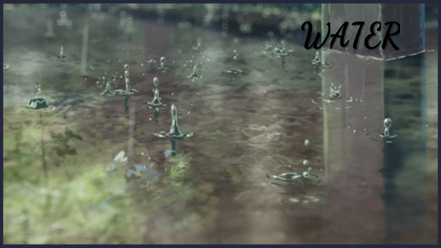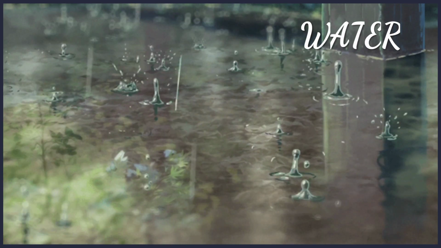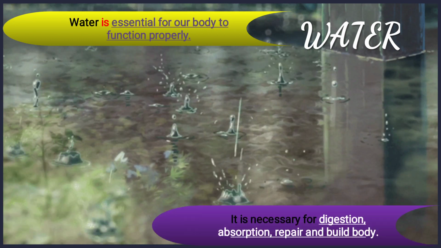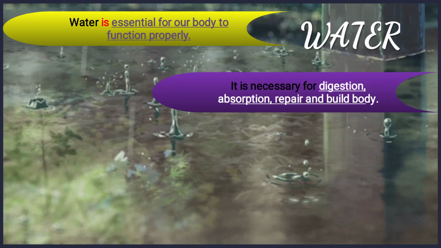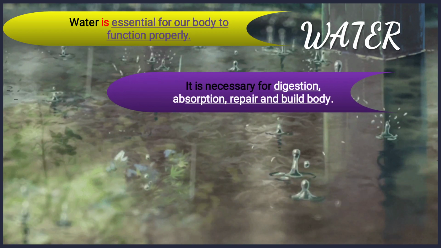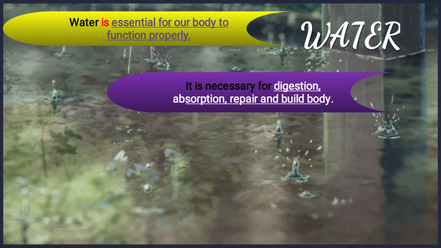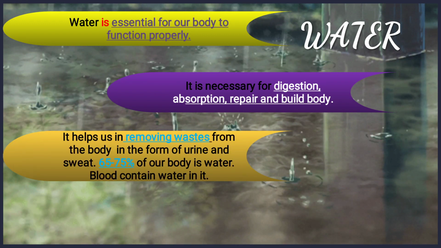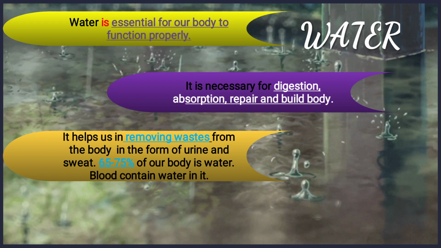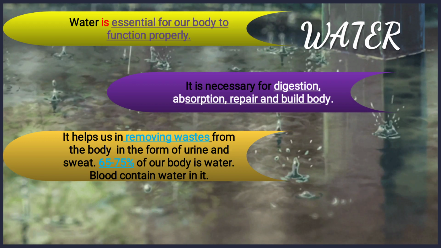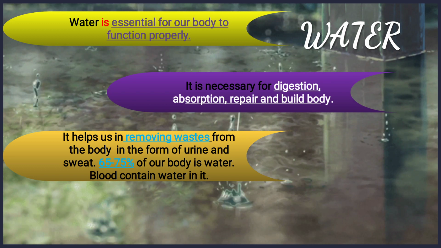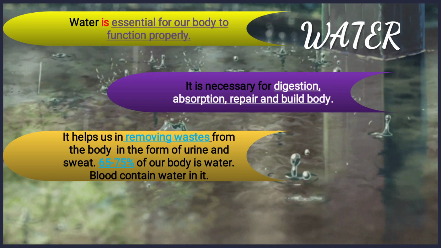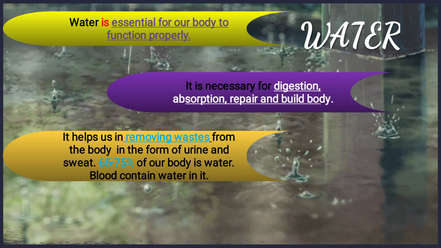Next comes water, a very essential part. Water is essential for our body to function properly. It is necessary for digestion, absorption, repair and building of the body. It helps in removing waste from the body in the form of urine and sweat. 65 to 75% of the body is water. Our blood also contains water. So water is very essential for all life processes as it is a medium for everything.